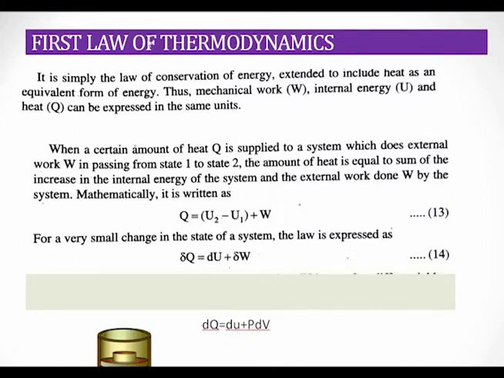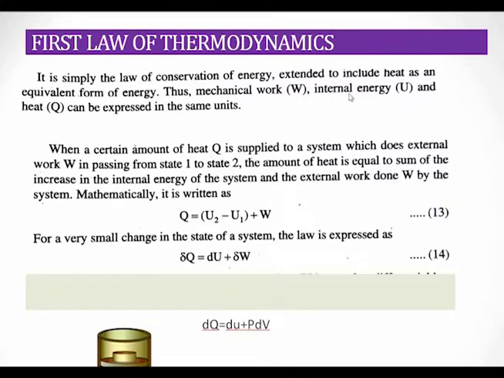So we know that the heat given to the system, or the amount of energy given to a system, is notated by the letter Q, and the internal energy is normally measured by its temperature. Internal energy has a lot of parts.